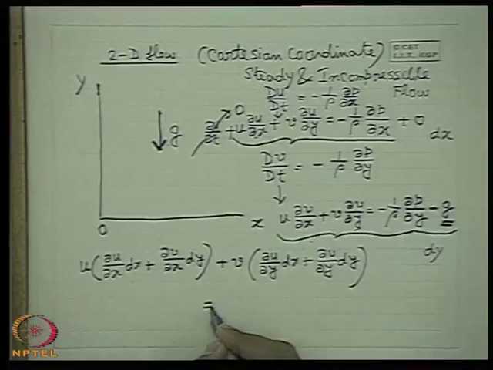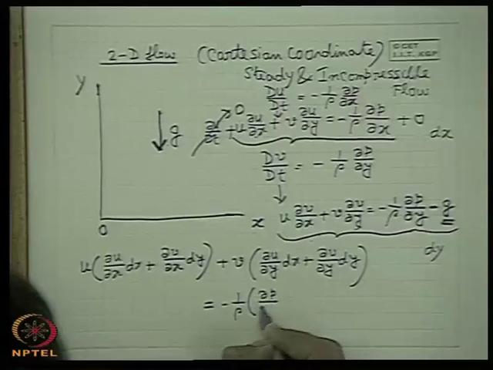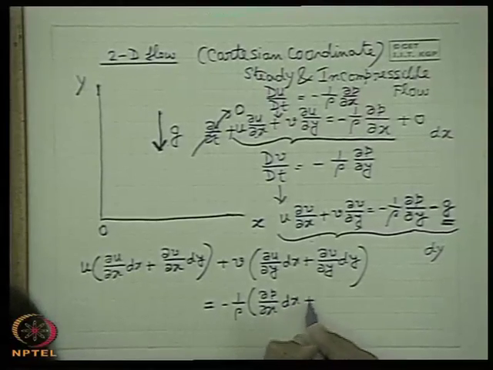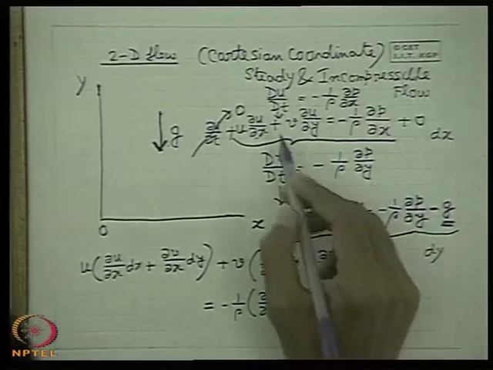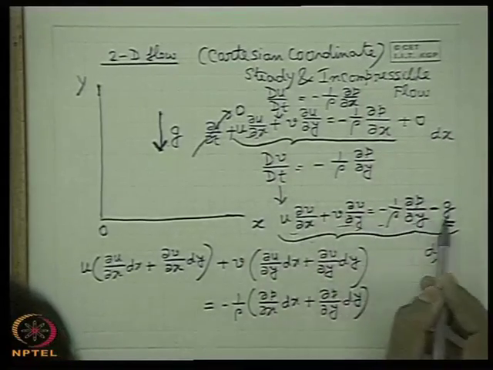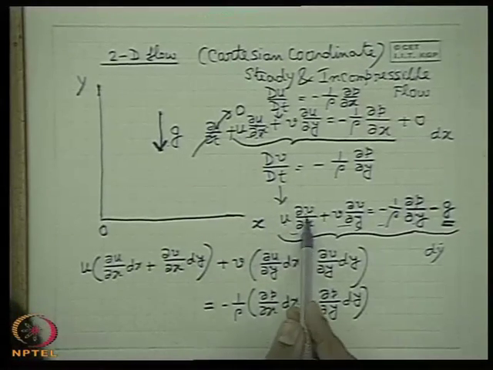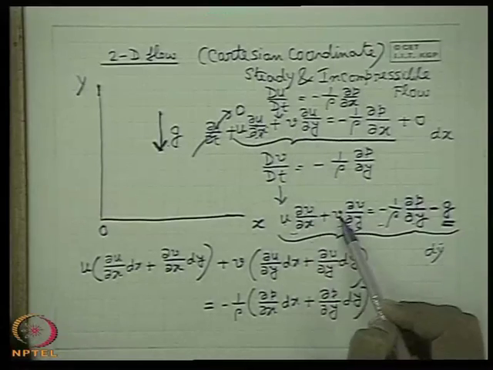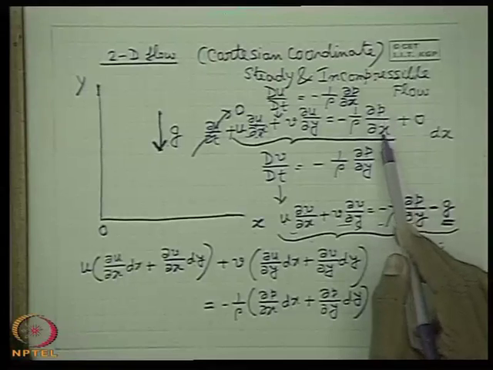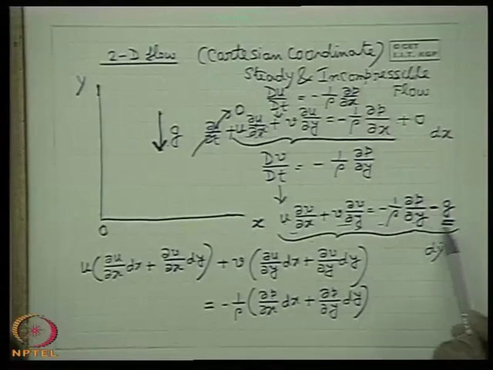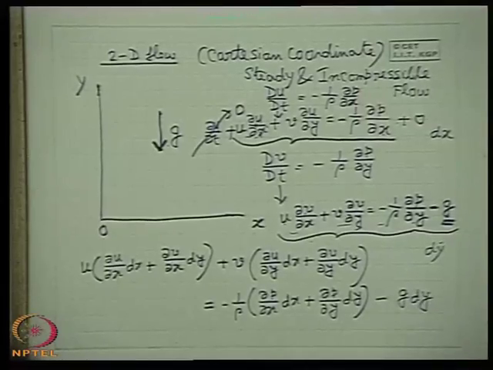is equal to minus 1 upon rho, if you take it common, del p del x dx plus del p del y dy. We are multiplying this equation by dx and this equation by dy and adding up. Similarly, you take v common: del u del y dx plus del v del y dy, equals minus 1 upon rho del p del x dx plus del p del y dy, minus g dy.